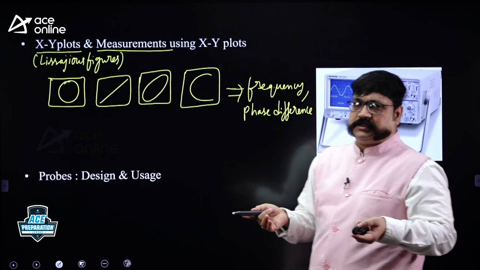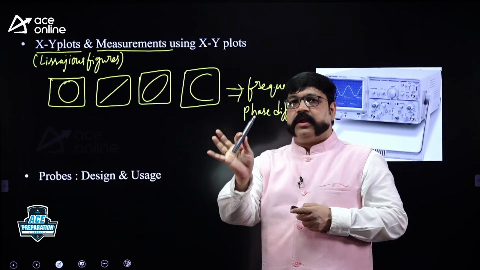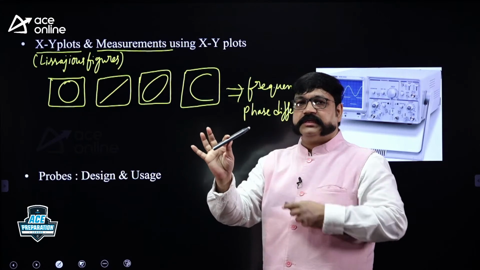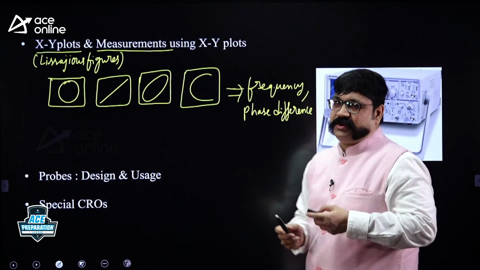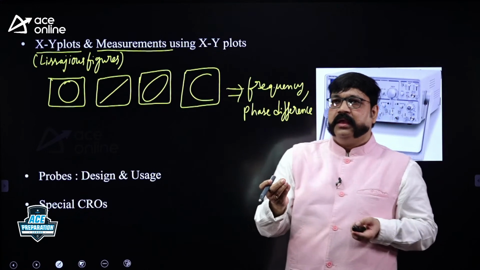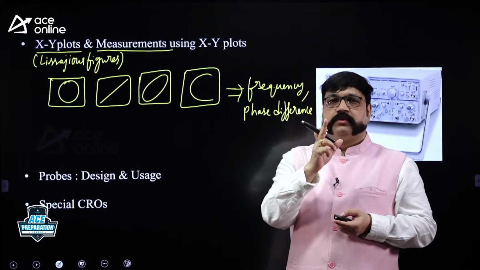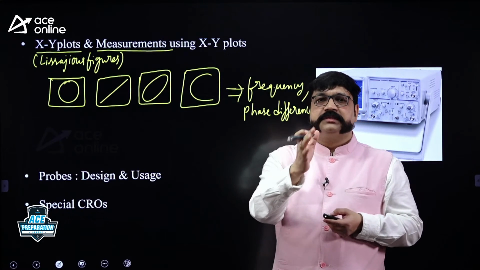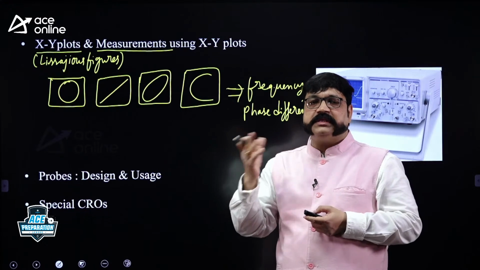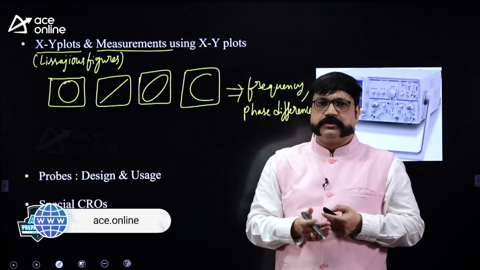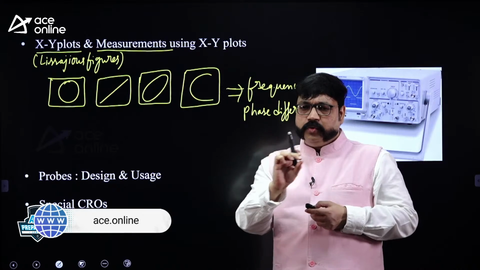Some formulas, please: the probe resistance formula, probe capacitance formula, effective resistance formula, and effective capacitance formula. You need to learn those. And special CROs. Rarely, once in the GATE exam, I have seen one question on the dual trace CRO. They asked about the multiplexer switching speed in comparison with the sweep rate. Rarely they will ask you.